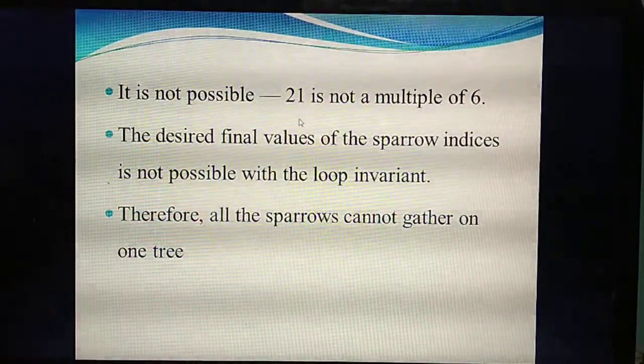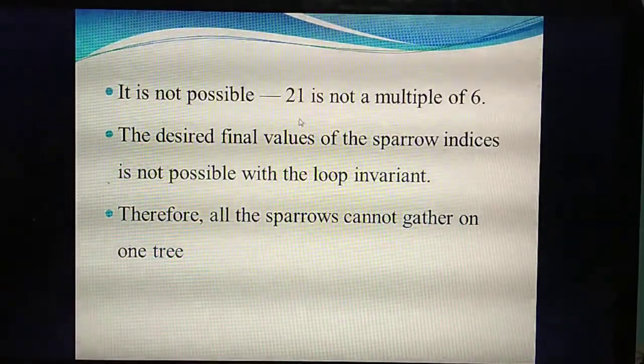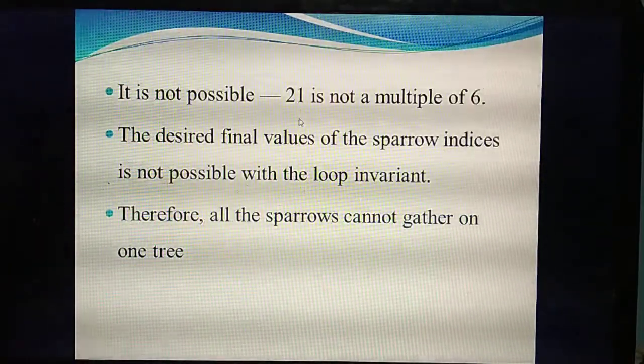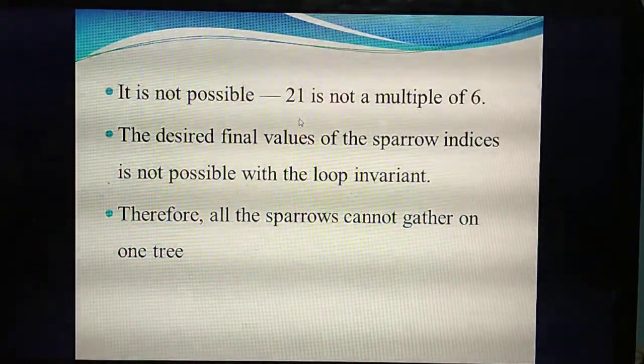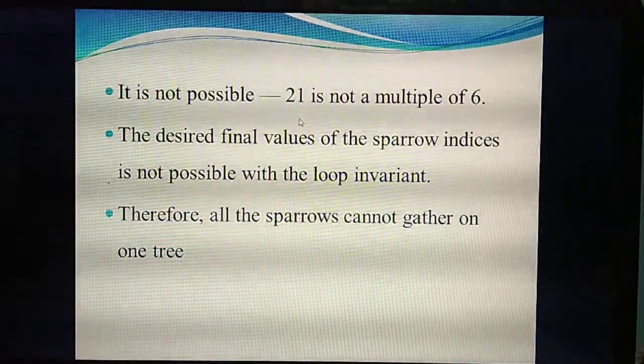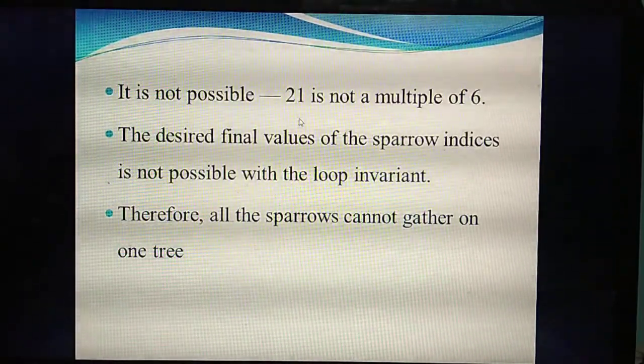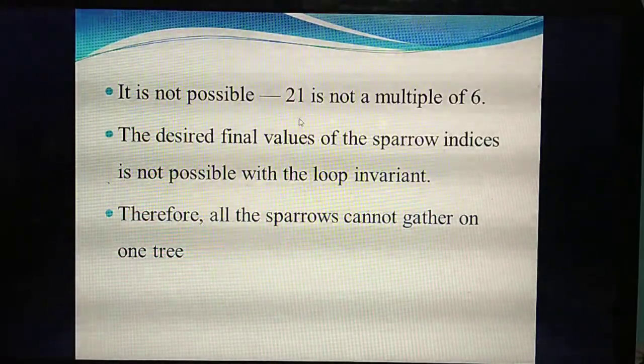Understand? So today, time is over, students. Today you studied 3 examples: calculating power, the number of pieces as well as the number of cuts of the cake, and then the sparrows. After completion of this session, please study these 3 examples. This is homework for you.